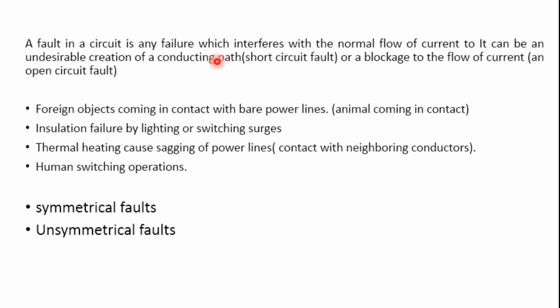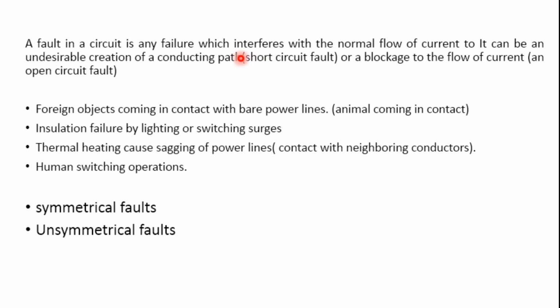Generally people think that if there is a short circuit then there is a fault in the system. So it's not only the short circuit; most of the times it may be a short or open circuit condition that we can call a fault.